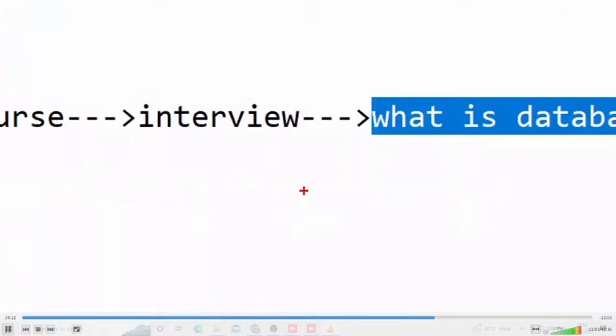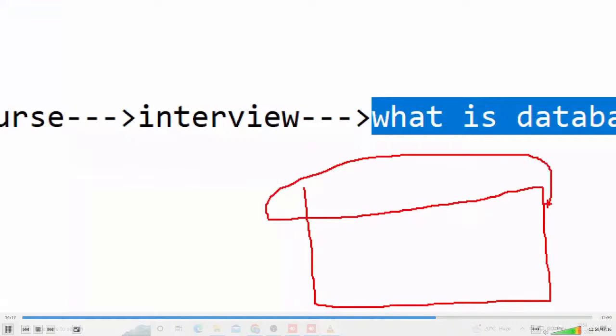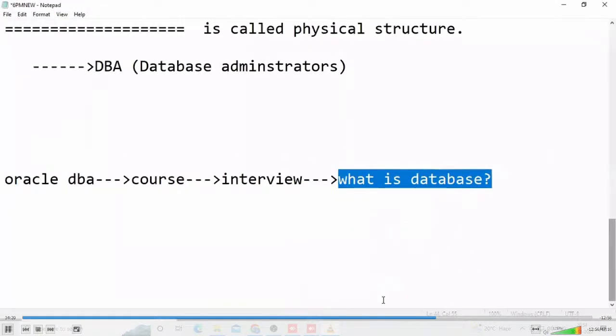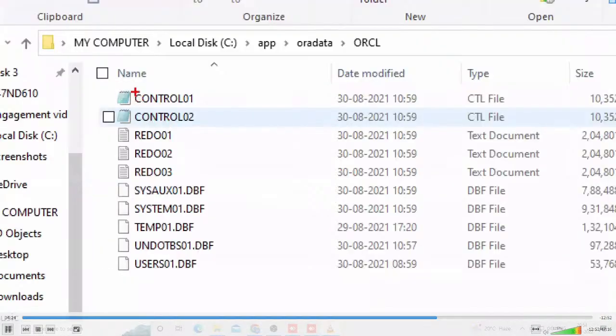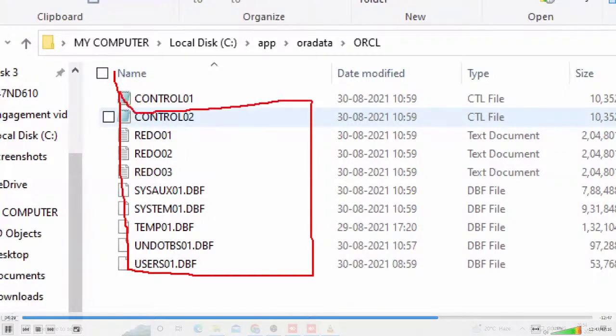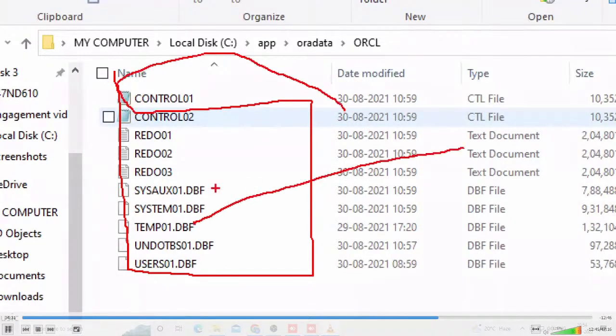Whenever I install the Oracle software, some physical files are automatically created on the disk, and they are visible. Observe here, data files, control files, redo log files are there or not. That's why, as a database administrator, what I tell is that a database is a collection of data files, control files, and redo log files. That is the original. There is a physical place in the C drive, D drive, where the data is really stored.